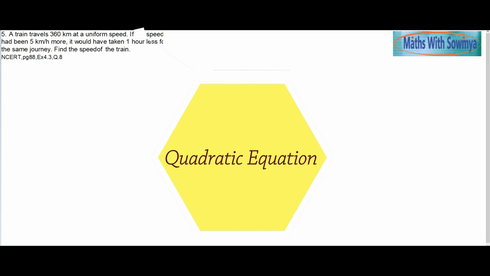In this question, which is from NCERT, a train travels 360 km at uniform speed. If the speed had been 5 km/h more, then it would have taken 1 hour less for the same journey. Find the speed of the train. So we have to find the speed of the train here.